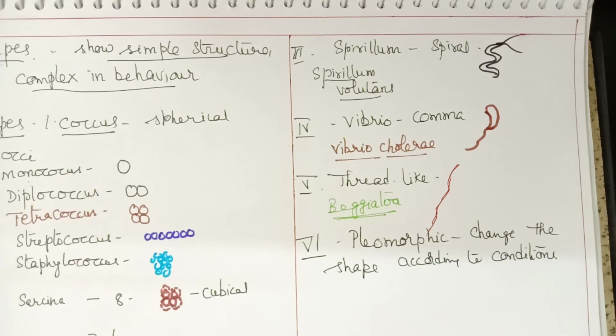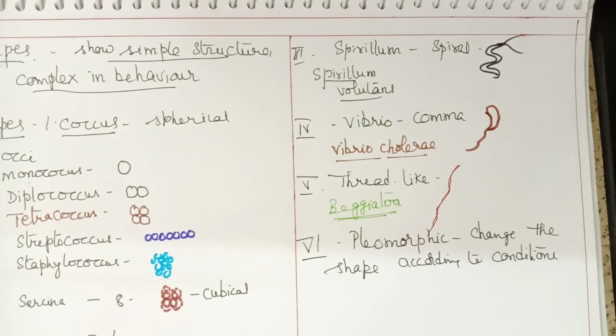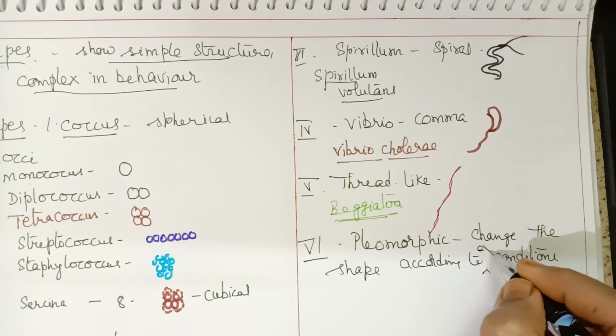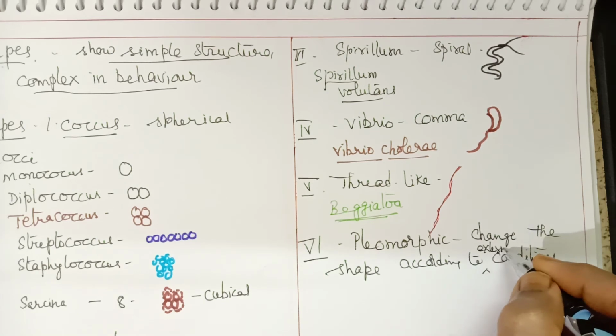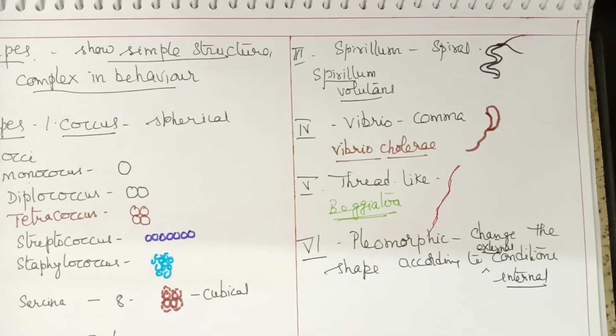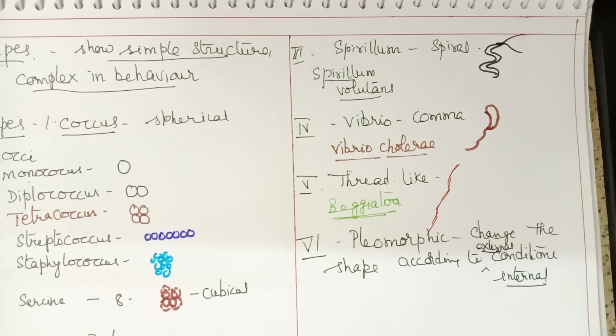It can be anything. They change their shape according to external conditions, or even internal conditions, both.